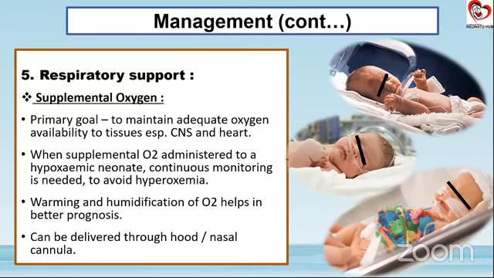You do tailor your FiO2 if the saturations are going beyond that. The second important thing is about warming and humidification of oxygen. And as we know, either oxygen hood or oxygen nasal masks can be given.